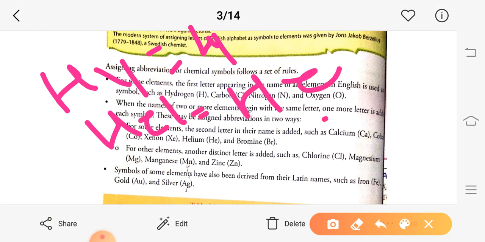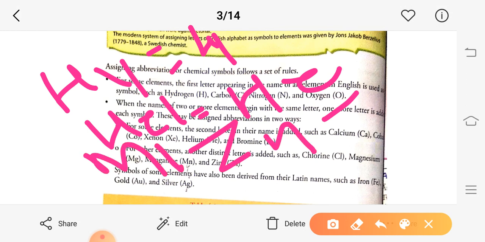Whereas for some other elements we use some other distinct letters for their representation. Example: zinc is represented by Zn, manganese is represented by Mn. So these are a few ways in which the abbreviation for a particular chemical is assigned.